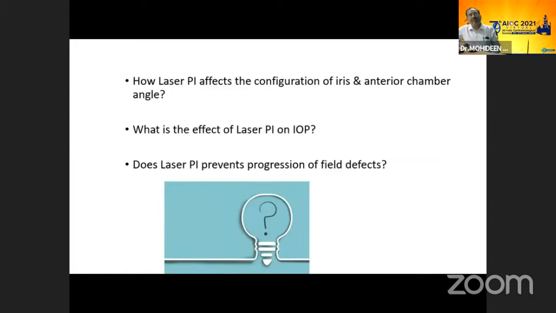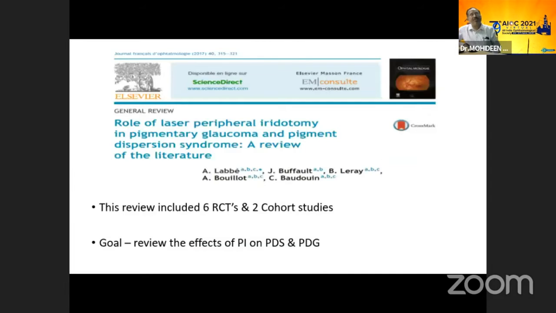How does laser PI affect the configuration of the iris and anterior chamber angle? What is the effect of laser PI on IOP? Does PI prevent progression of visual field loss? These are the questions. There's a lot of literature review done. There are 6 RCTs and 2 cohort studies in this literature review. The goal is to review the effect of PI in PDS and in pigmentary glaucoma.